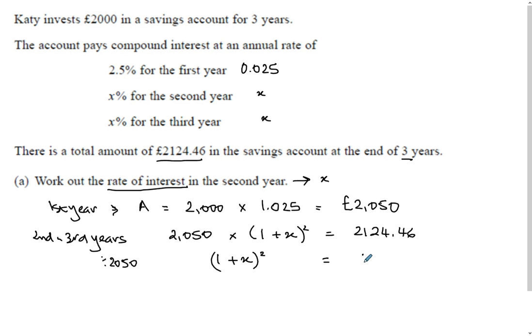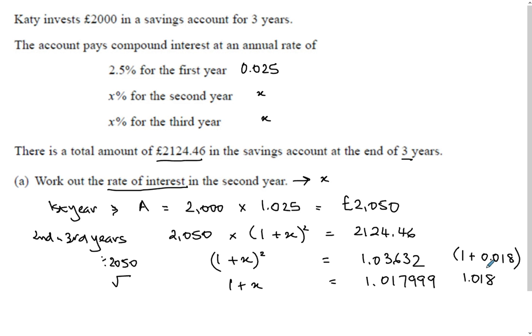which will give you 1.03632, and if you square root it, you get 1 plus x equals 1.017999, and if we round it, we'll get 1.018. You can tell that is 1 plus 0.018, and that decimal as a percentage is 1.8%.